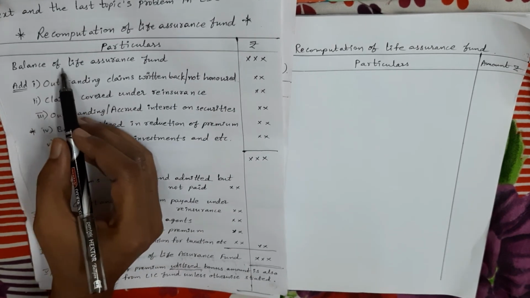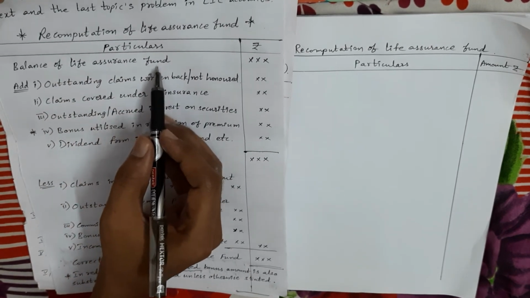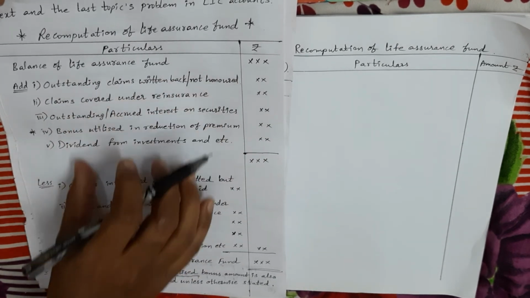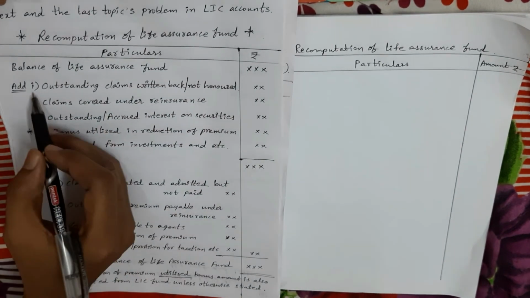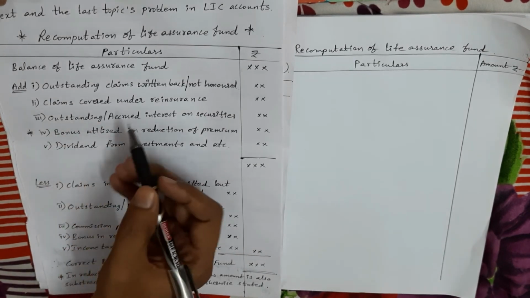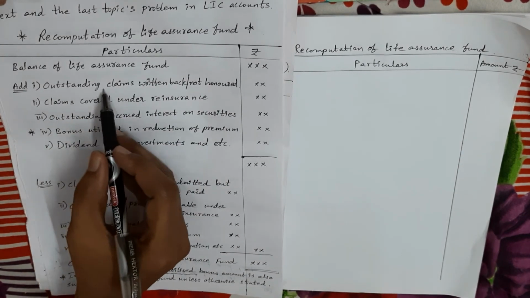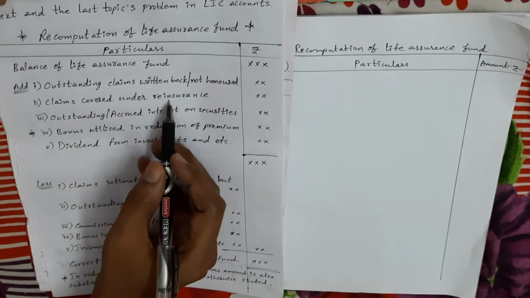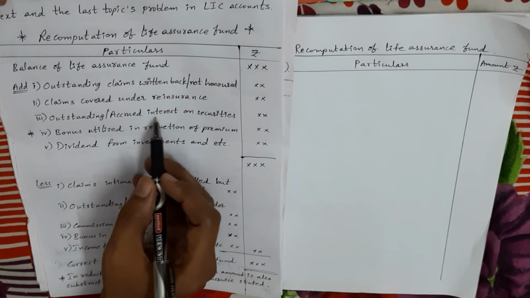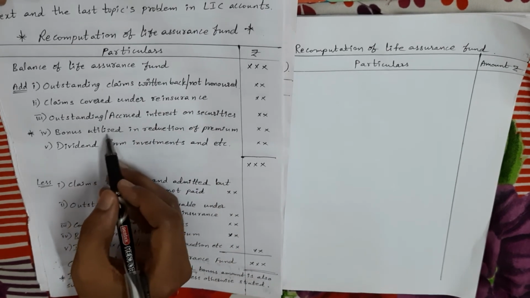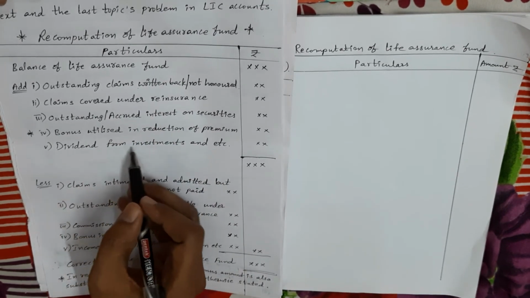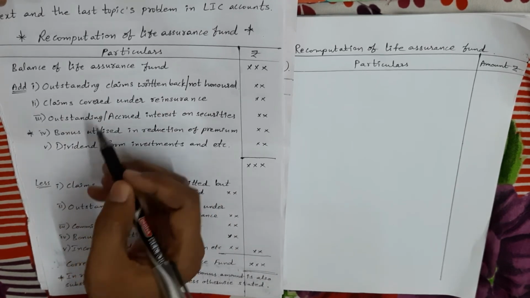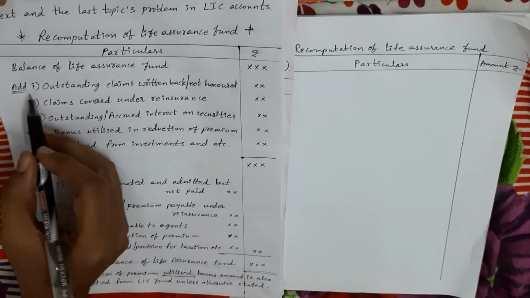See, first we take the balance of life assurance fund. The question gives the balance of life assurance fund. To this amount we adjust all this. So these are the items which increase life assurance fund. For example, outstanding claims returned back or not honored. Next, claims covered under reinsurance. Outstanding or accrued interest on securities. Bonus utilized in reduction of premium. Dividend from investments. So all these items will increase life assurance fund. So we have to add.